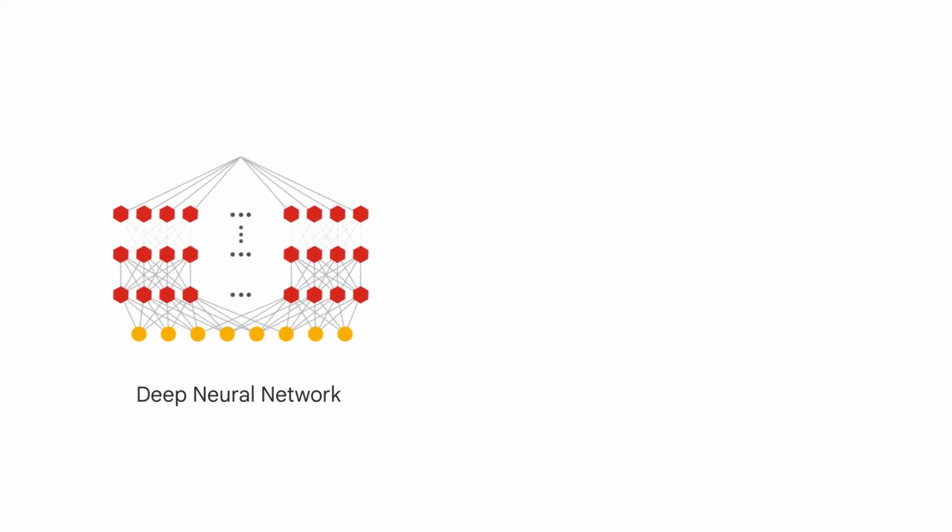Now, deep neural network or DNN models such as convolutional neural networks or CNNs and transformers generally outperform linear regression models in image classification tasks. This is because DNNs can extract more intricate relationships between the vast number of pixels in an image. It does this by using many weight parameters.